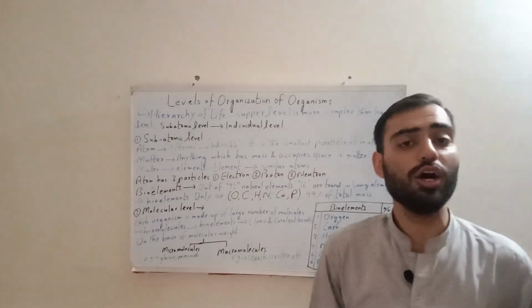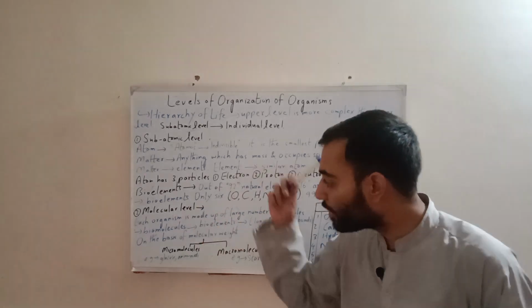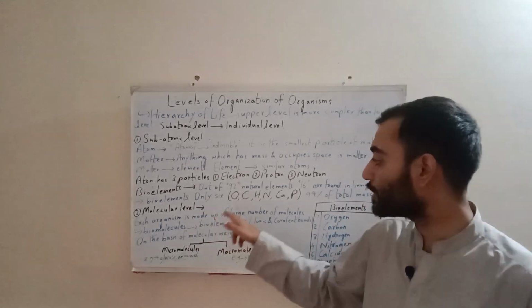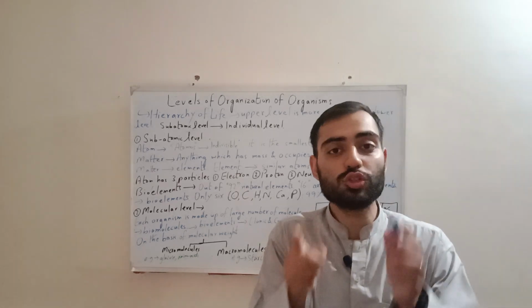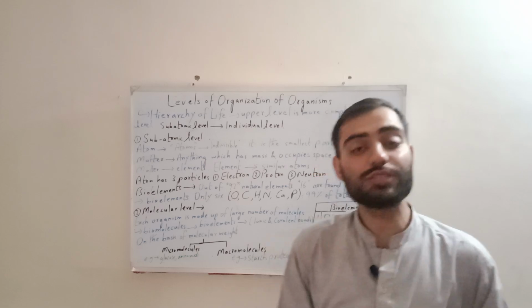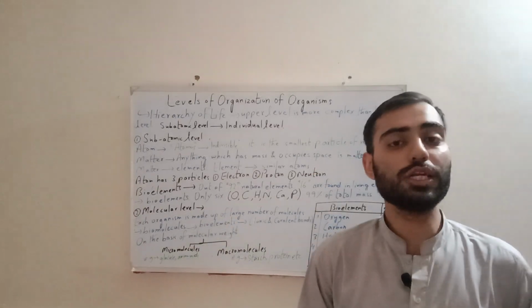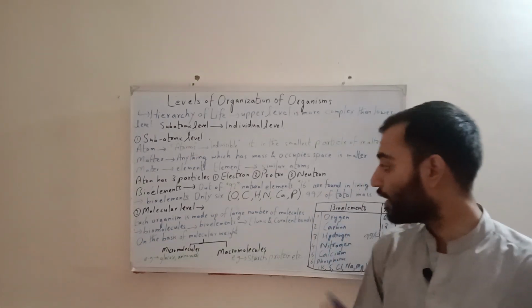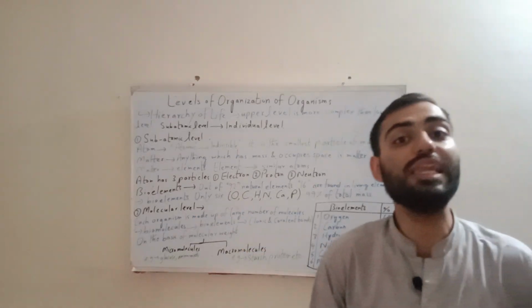Now the next level of organization, as I said there are 7 levels, is molecular level. What is a molecule, dear students and dear viewers? Each organism is made up of a large number of molecules. Molecules are made of two or more different elements combined to form a molecule. Our body is also made up of molecules. These molecules are known as biomolecules. And what are biomolecules made of? Biomolecules are made of bioelements.